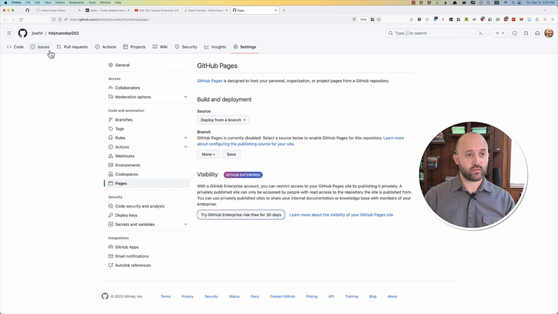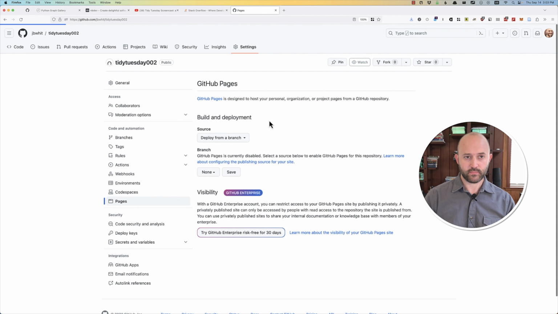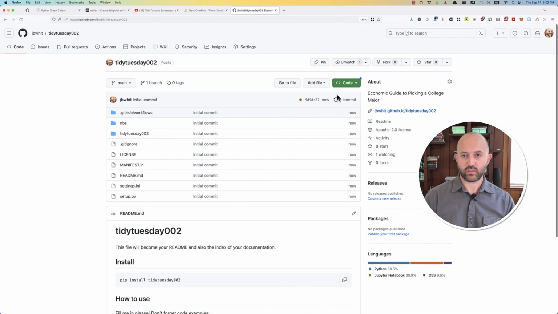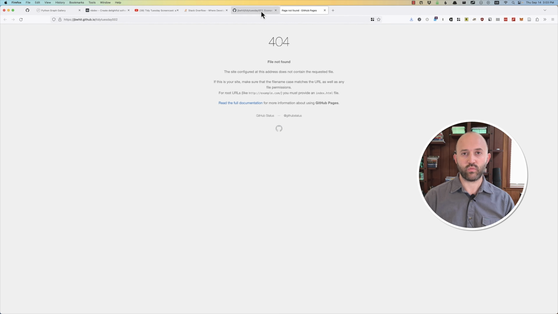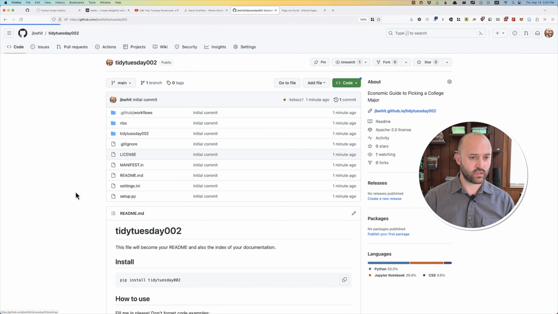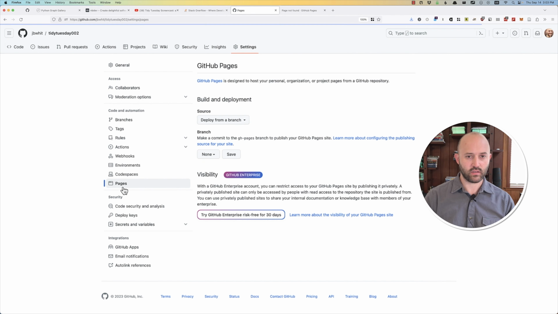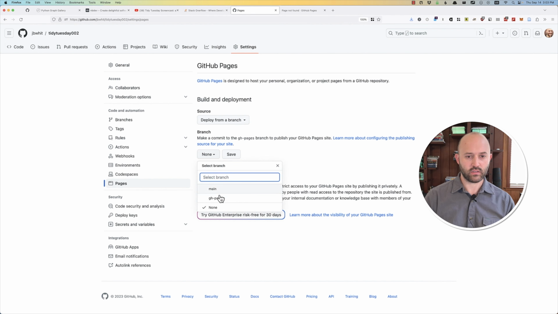So I just created this repo here. If I look at this, the initial commit was now, and it has the description that I just pasted in. And there is a GitHub repo pages setting that doesn't quite work, so you do have to change what this is. And the branch is gh-pages.